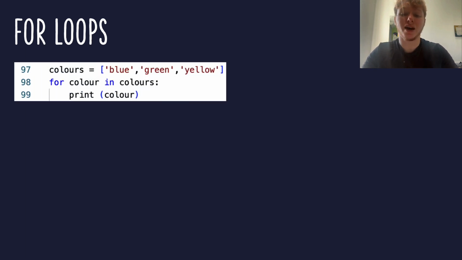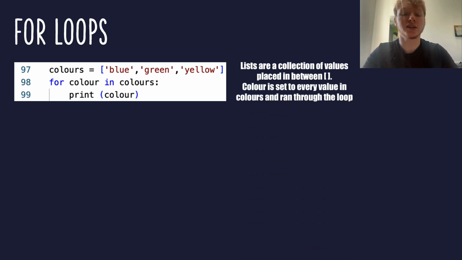First up, we are handing ourselves a delightful list called colours, a magical collection enclosed in brackets, featuring the enchanting hues of blue, green and yellow. Our for loop is about to embark on a journey, iterating through this list, setting the variable colour to each element, printing its vivid essence. Run the code and voila, watch as blue, green and yellow take centre stage one after the other. Now let's take it up a notch.